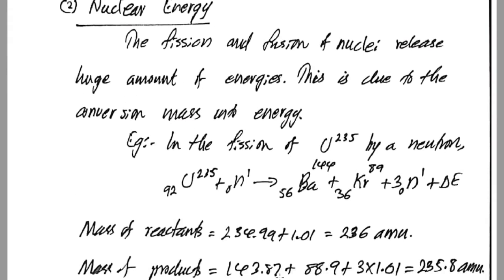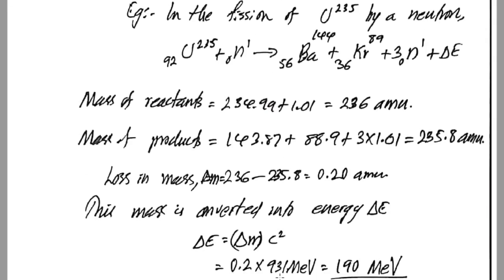Another example for the conversion of mass into energy is nuclear energy. We know that nuclear fission and fusion release a large amount of energy. This is also due to the conversion of mass into energy. An example is fission. A typical example of nuclear fission of uranium-235 is shown here. When a uranium-235 nucleus is collided with a slow neutron, it will